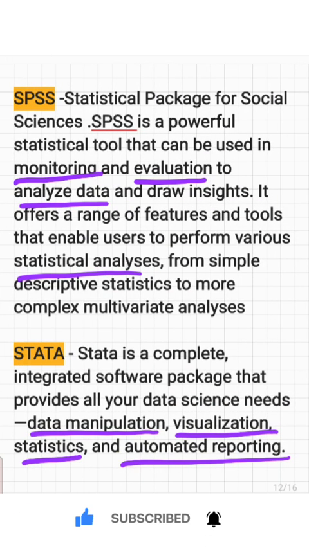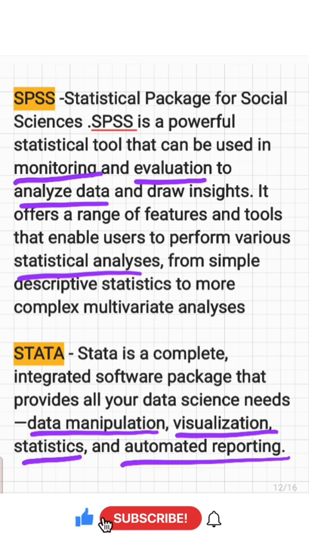The full form of SPSS is Statistical Package for Social Sciences. It is a powerful statistical tool because we can use this to analyze data, evaluate data, and monitor data. We can draw insights. A lot of statistical analysis we can perform with SPSS.